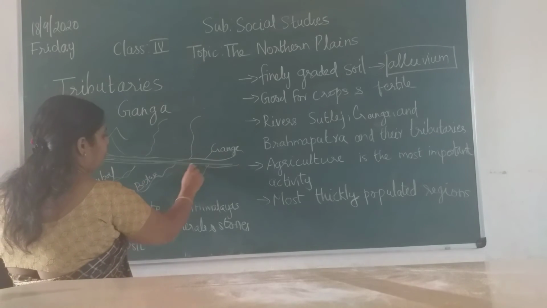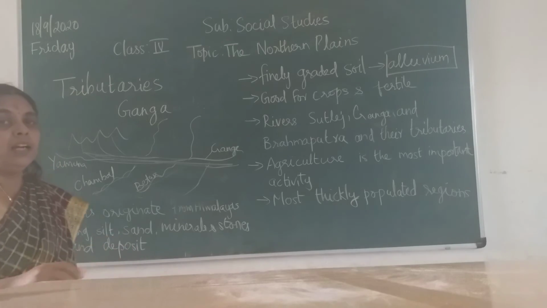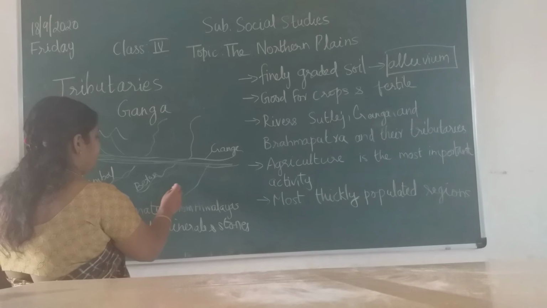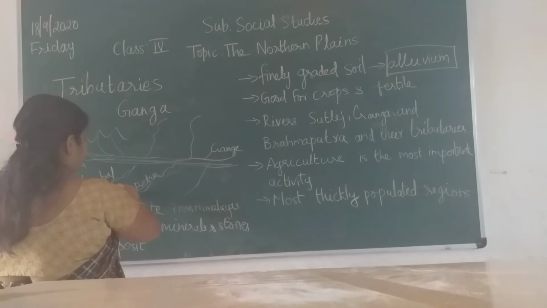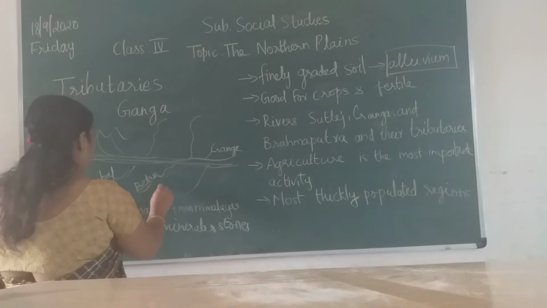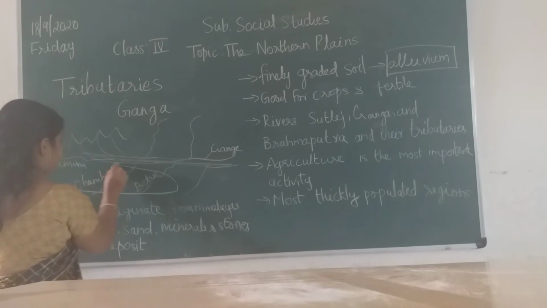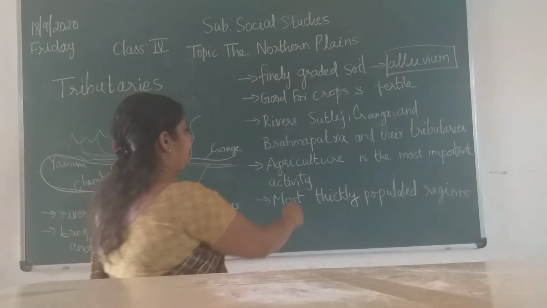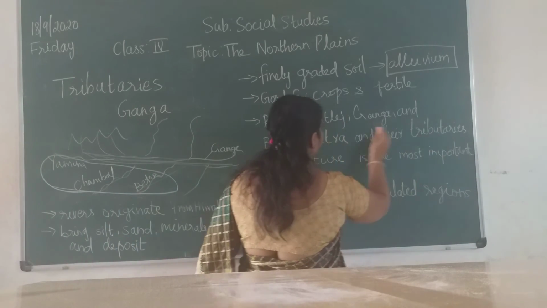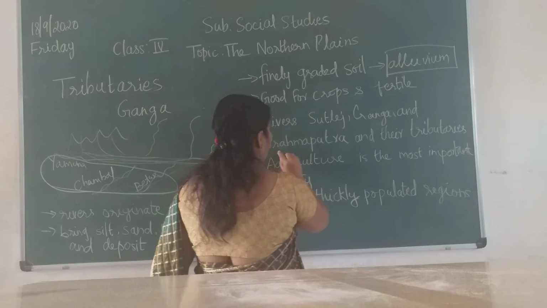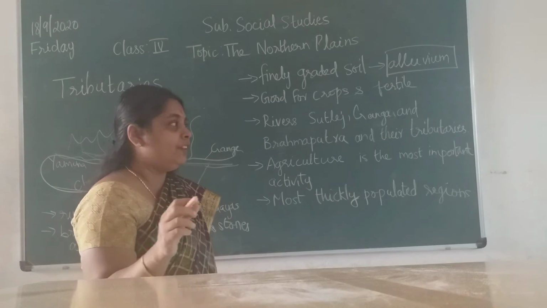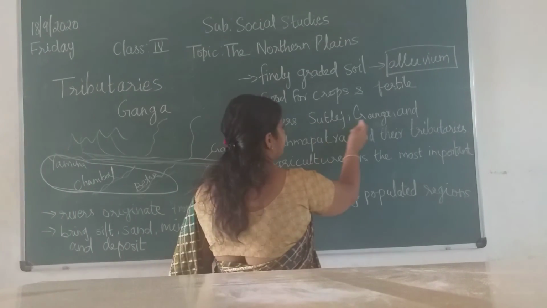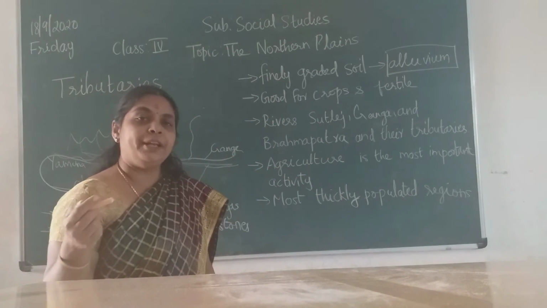They all go and join with the Ganga. The Ganga forms the big river. So Yamuna, Chambal, Betwa and all are the tributaries. That's why we have written the word tributary. Satluj, Ganga and Brahmaputra are the main rivers. But other small rivers also go and join with these rivers and make them very big rivers.